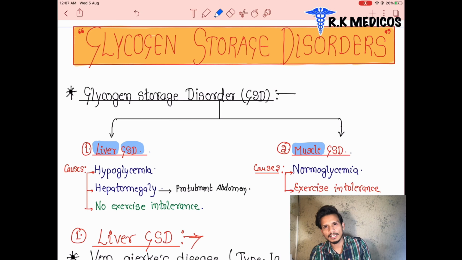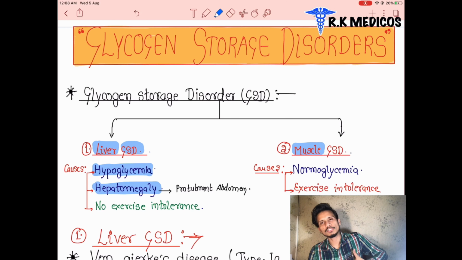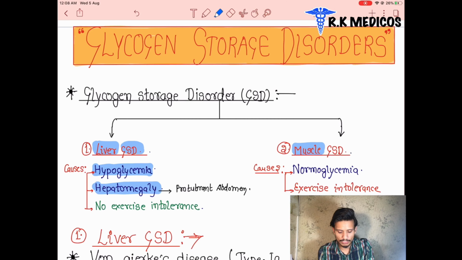In the liver glycogen storage disease, what are the main features and causes? The patient suffers from hypoglycemia, meaning a low level of glucose in the blood, and the liver gets enlarged. Due to the enlargement of the liver on the right side of our abdominal cavity, it leads to protuberance of the abdomen, and there is no exercise intolerance. These are the three main features of the liver type.